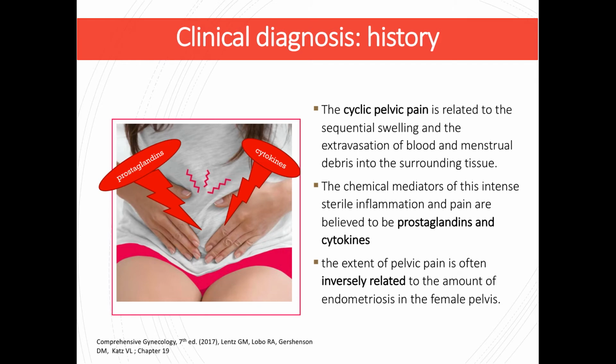The cyclic pelvic pain is related to the sequential swelling and the extravasation of blood and menstrual debris into the surrounding tissue. The chemical mediators of this intense sterile inflammation and pain are believed to be prostaglandins and cytokines. The extent of pelvic pain is often inversely related to the amount of endometriosis in the female pelvis.